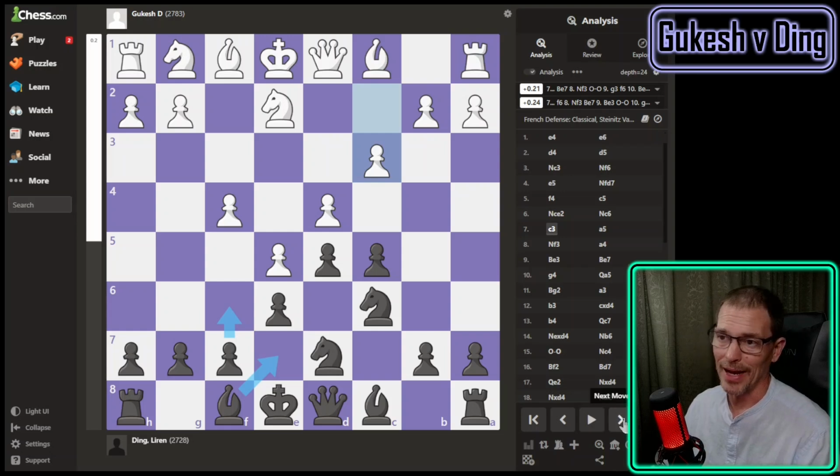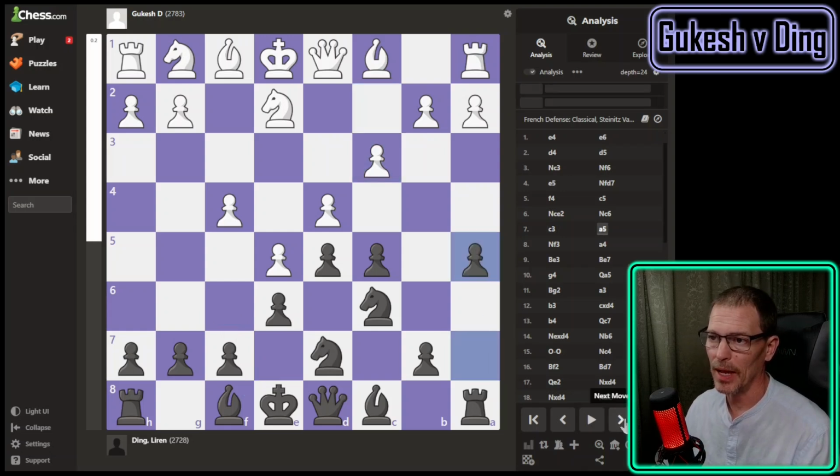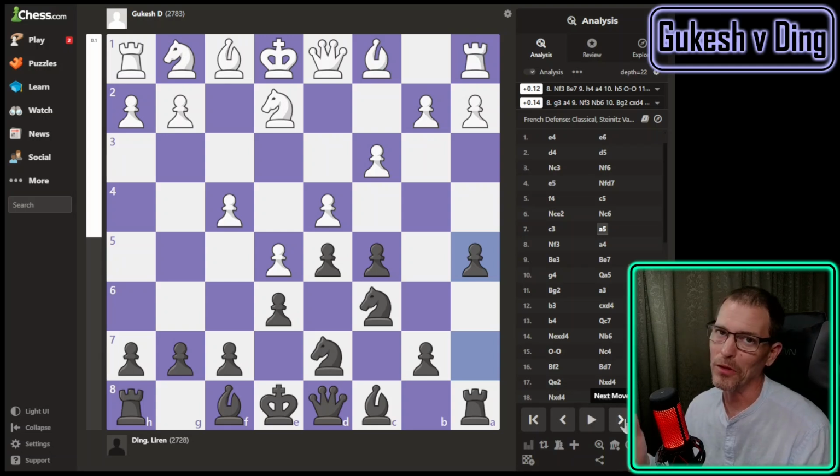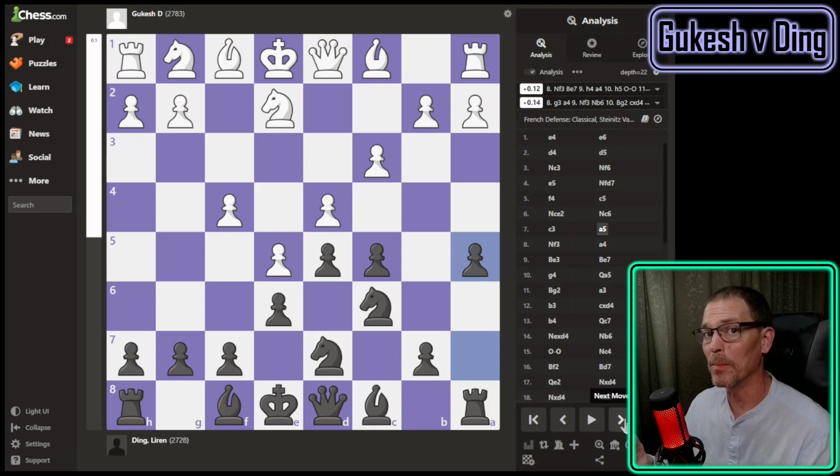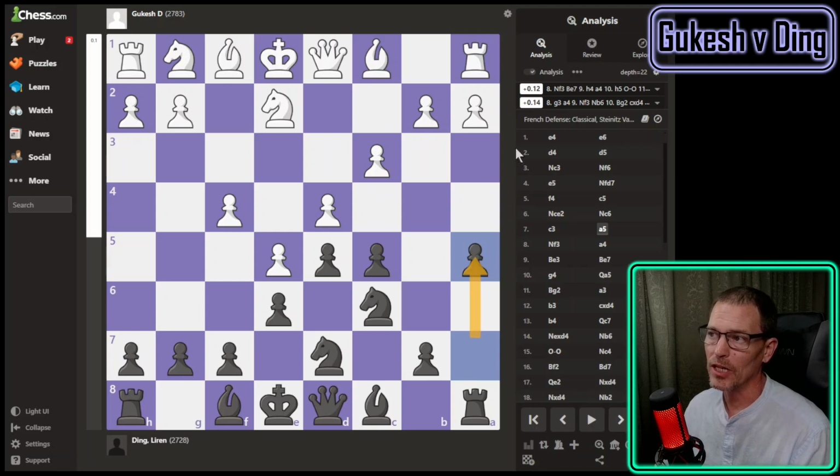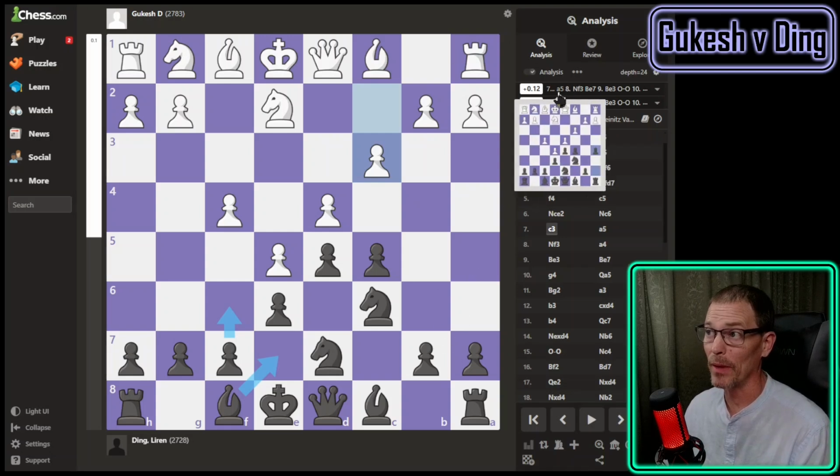Ding obviously does not have the engine on during this game and plays a5. As you saw when I copied the PGN, I did not copy the clock times because I'm not really concerned about that, although now I realize I am curious as to which moves these amazing players spent more time on. Because that definitely wasn't an engine recommended move, but the advantage stayed about the same. Now you back up. Now Stockfish thinks a5 is pretty good. That happens a lot with this late version of Stockfish when a move is not listed but you play it and then you come back. It's like, oh, that was actually pretty good.